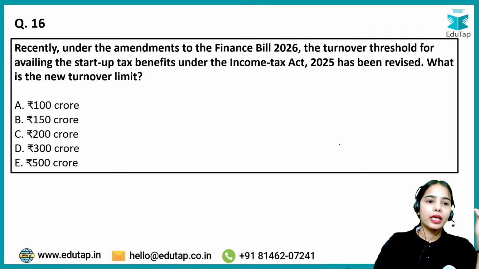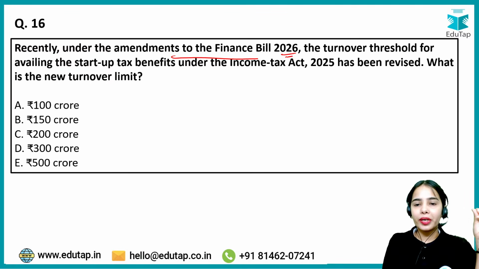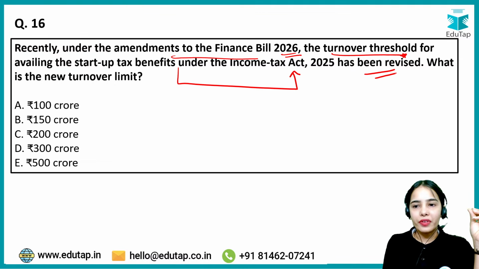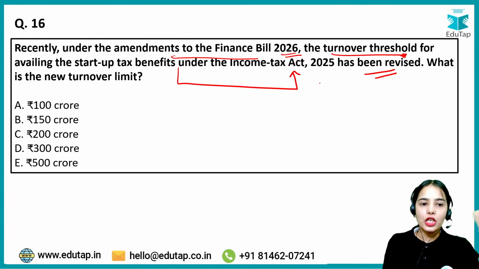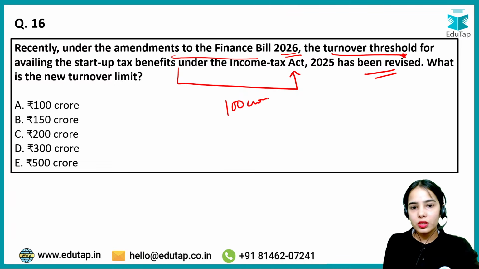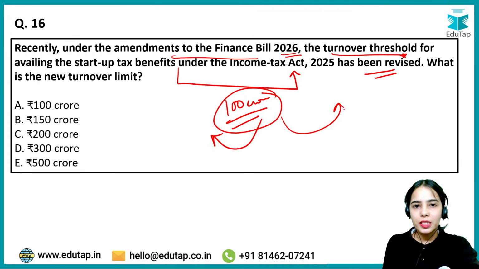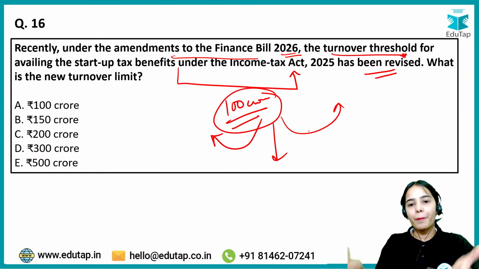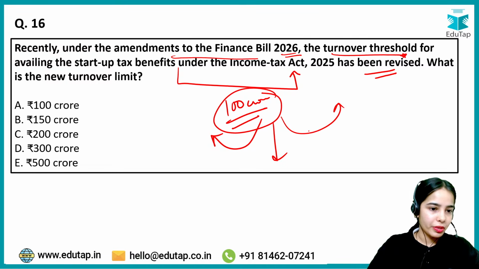Next, recently under the amendments to the Finance Bill 2026, the turnover threshold for availing the startup tax benefits under the Income Tax Act 2025 has been revised. What is the new turnover limit? The previous limit was 100 crore. If you had a turnover up to 100 crore, you could take the startup tax benefits. But now this limit has been increased so that more startups can take the tax benefits. So what is the new limit now?